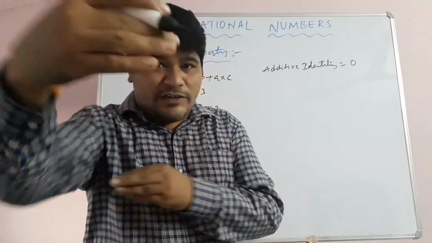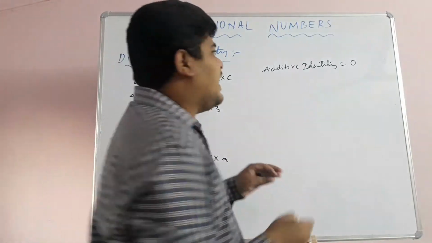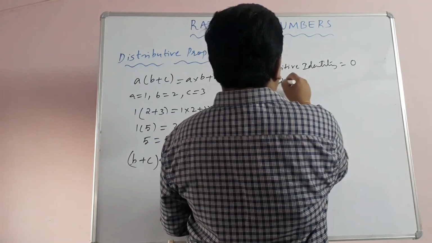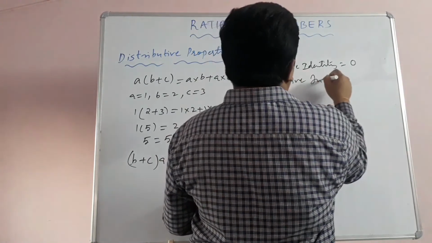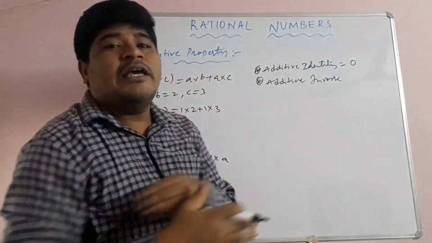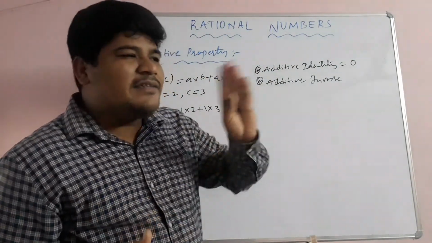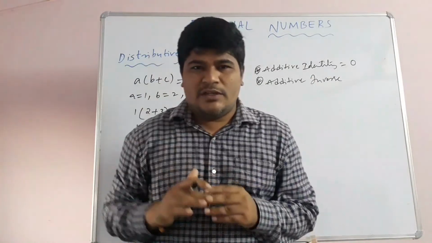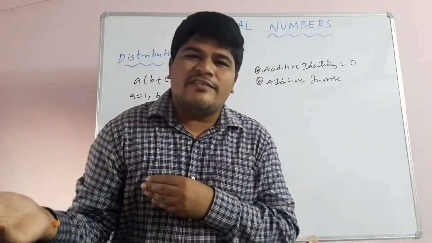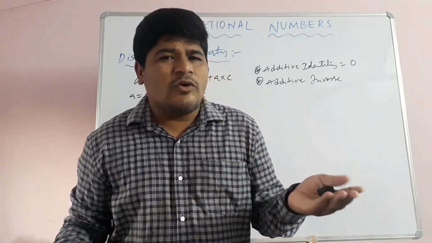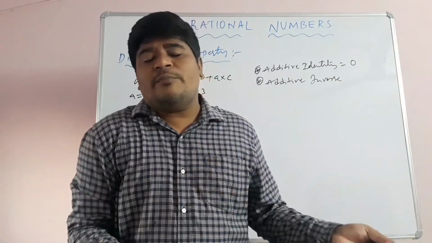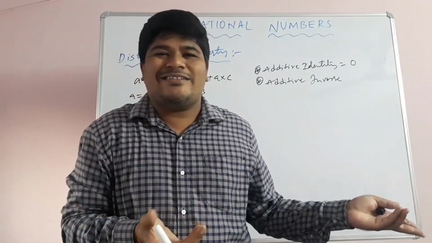Next, additive inverse. So children, it's very simple. Additive inverse means by adding that number we should get result 0. If sum of two numbers is 0, then each is called additive inverse of the other. Suppose plus 5 is there, additive inverse is minus 5. Suppose minus 5 is there, additive inverse is plus 5. Just we will take the opposite signs. To 0, additive inverse is 0 only, because there is no positive 0, negative 0 like that.